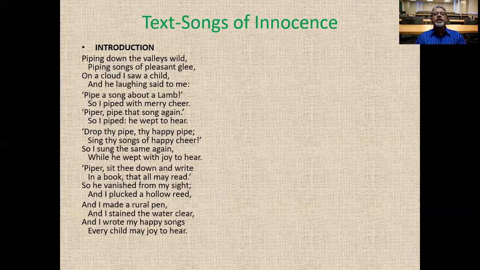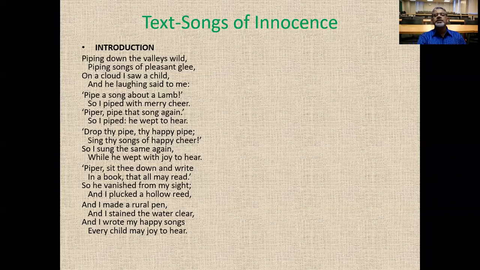Introduction. Piping down the valleys wild, piping songs of pleasant glee, on a cloud I saw a child, and he laughing said to me. So the child in the cloud said to me. That means the poet is thinking of himself as a shepherd boy. He's a shepherd boy, and he's in the field, and suddenly he saw a child.